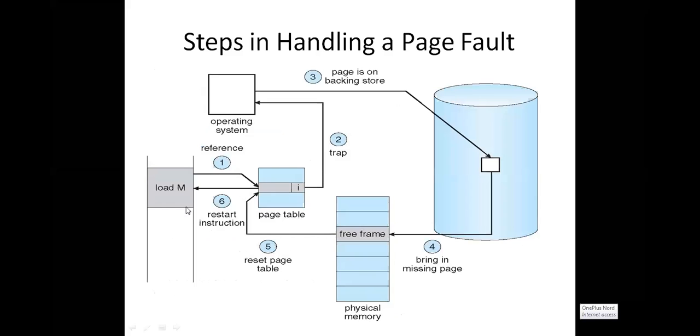Now, this instruction you want to execute, load M. Okay. So for this page, first you need to refer to the main memory page table. In the page table, this particular information is available: I means invalid. That means that particular page is not available in the main memory frame. In the main memory, it is a page table. First we need to check, right?